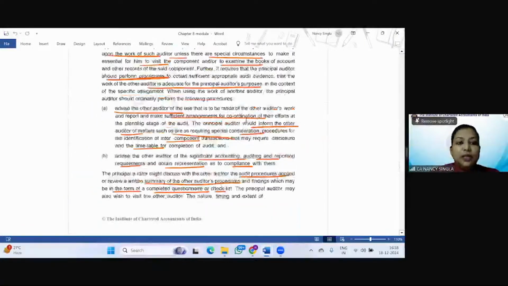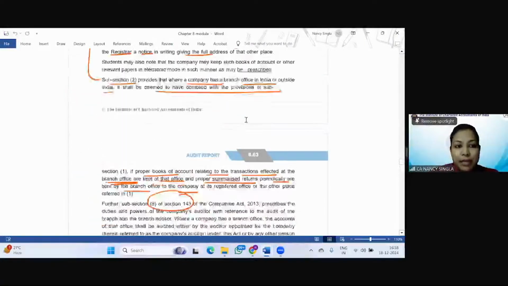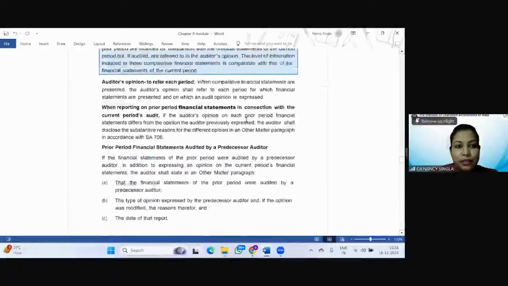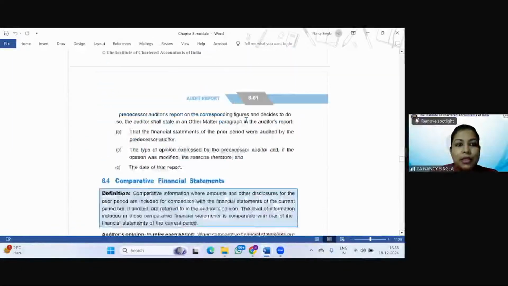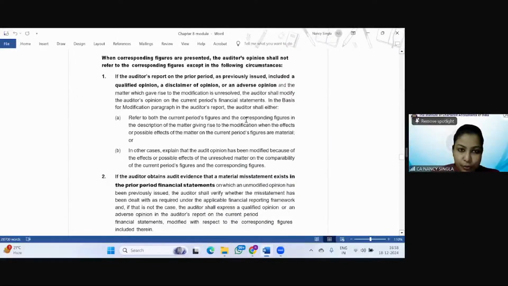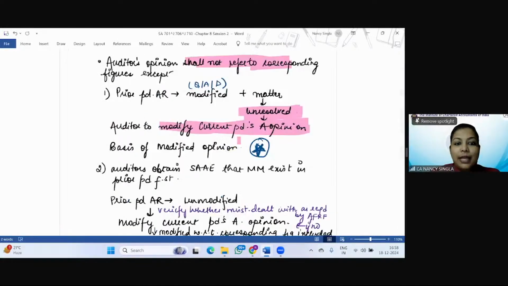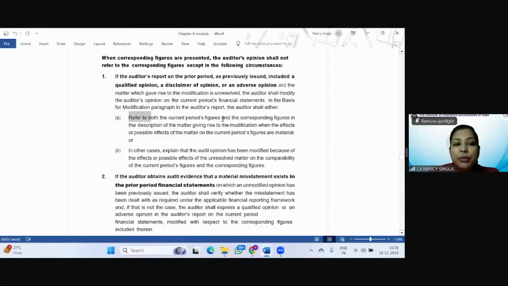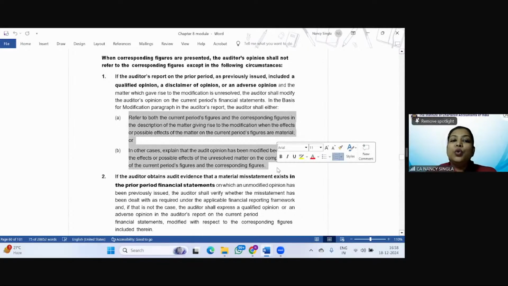See, if the prior period audit report was modified, right? The auditor is going to modify the current period audit report also, right? And in the basis of opinion paragraph, the auditor is going to refer to the current period figures and the corresponding figures in the description of the matter giving rise to the modification when the effects or possible effects of the matter on the current period figures are material.